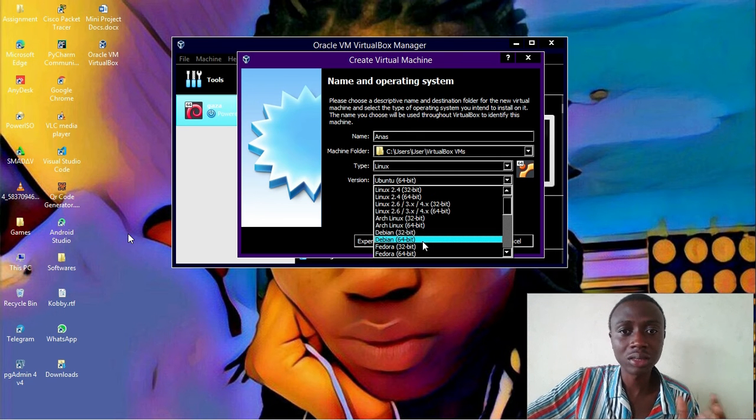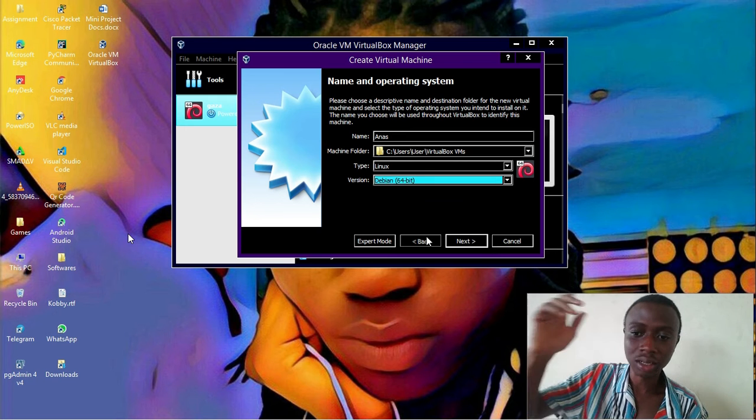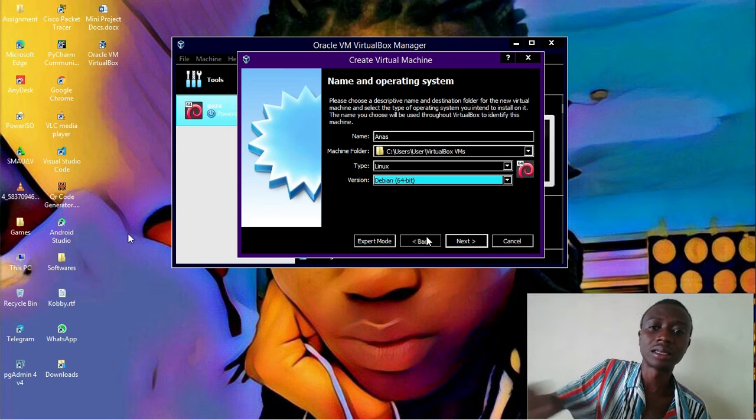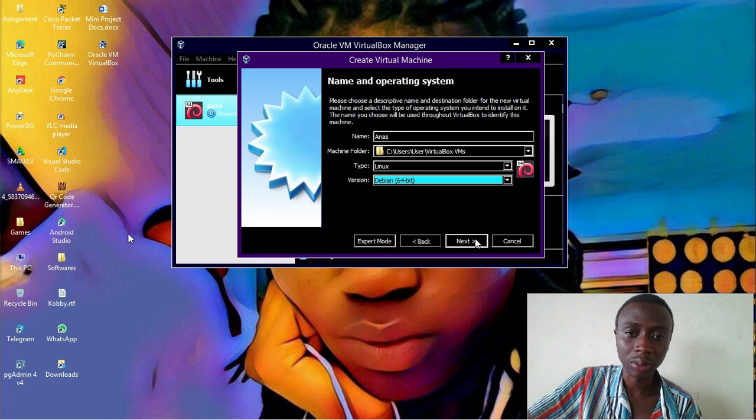So this virtual machine will give us that opportunity when we select the Debian 64-bit operating system. And don't forget, when we were downloading our operating system, we selected the 64-bit operating system, and we have to select the Debian operating system because it has the same functionalities of the Kali Linux operating system. So the virtual machine will give us the opportunity when we use that, and we will hit on next.